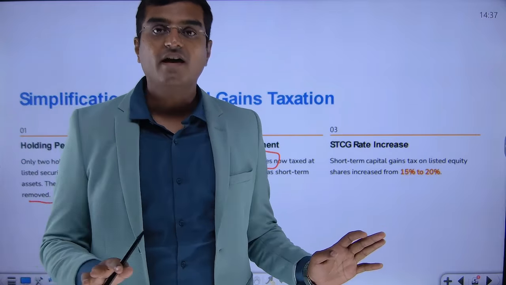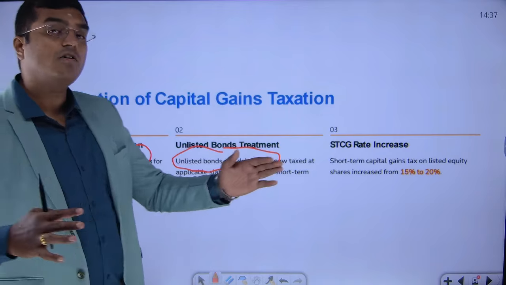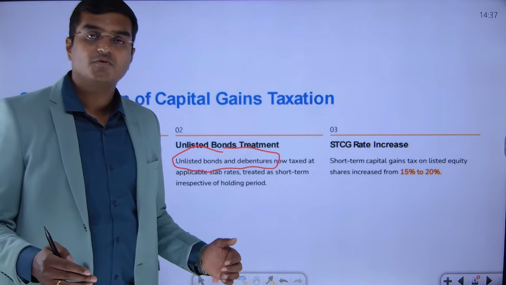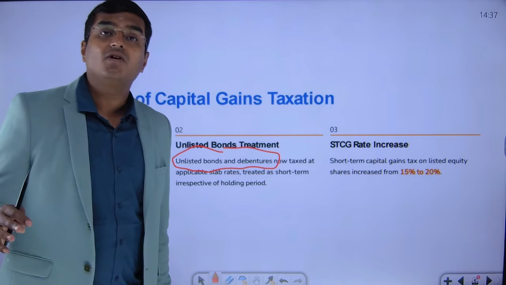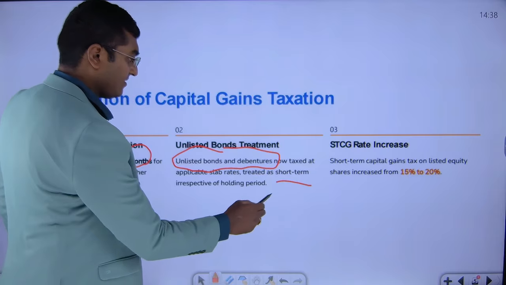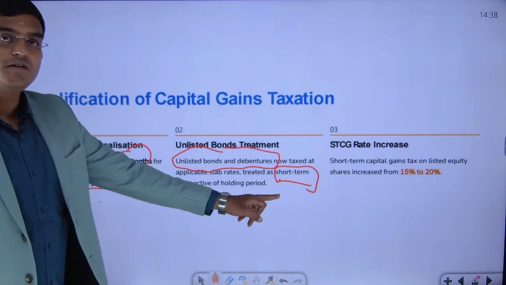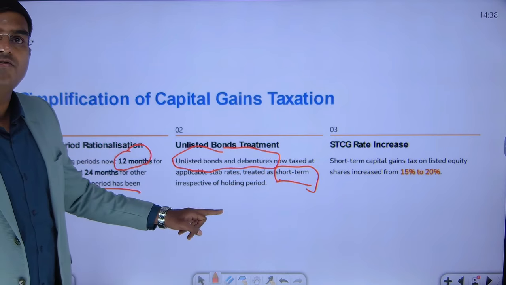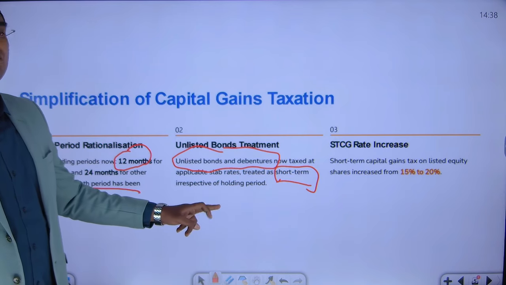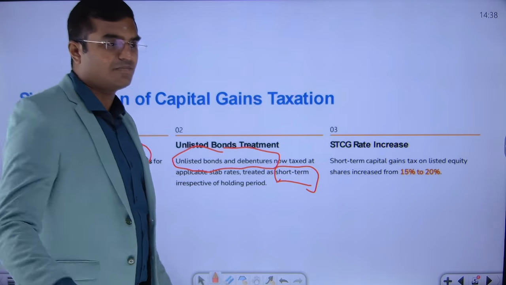Simple. Some unlisted bonds, unlisted debentures, you would have held for a longer period of time. Let us assume you held it for 36 months. Even though you held it for 36 months, please treat them as short-term capital gain. Did you understand, friends? Short-term, irrespective of holding period. So that is what the clause says. Therefore, unlisted bonds and debentures, this is the only one exception, dear friends.